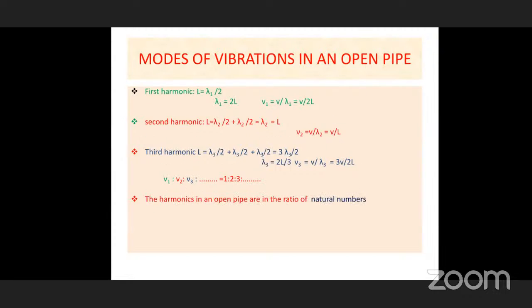So this ratio is 1:2:3. So you can tell the harmonics in an open pipe are in the ratio of natural numbers, 1:2:3:4, and so on. That is how harmonics are formed in an open pipe. Now coming to the closed pipe.